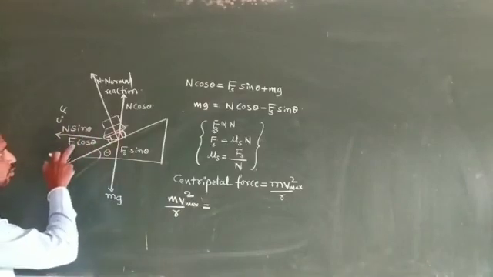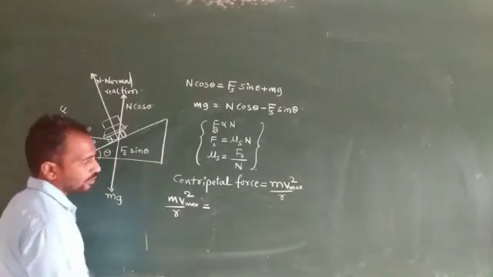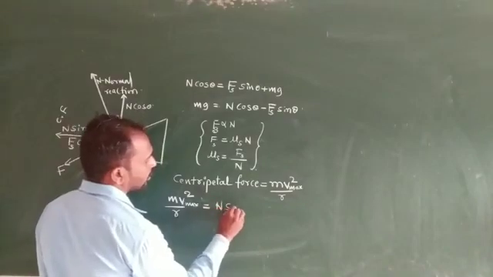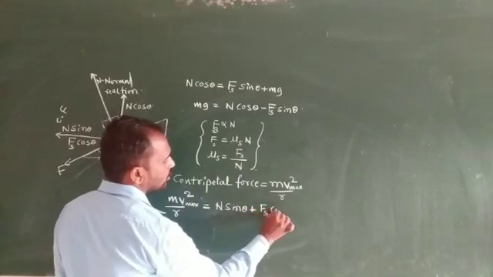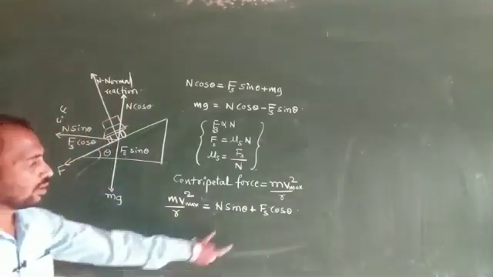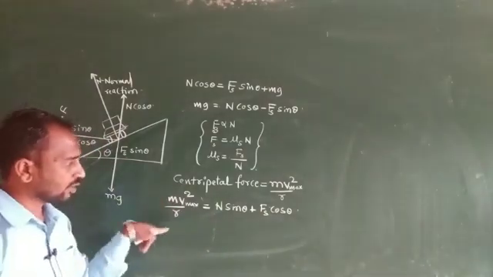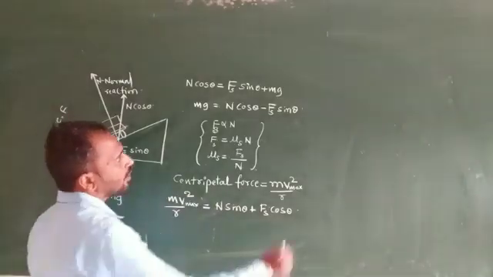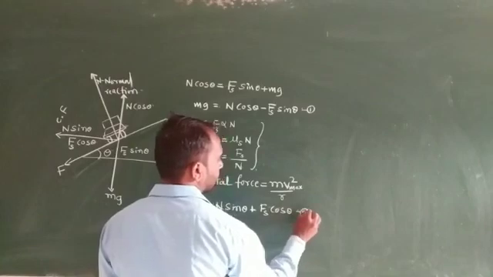along this x-axis we consider two components, one component of normal reaction and another component of static friction. So here we consider N sin theta plus Fs cos theta. These two components represent the centripetal force. When we add these two components, we get the centripetal force. Okay, so this equation we consider as 1 and this equation as 2.